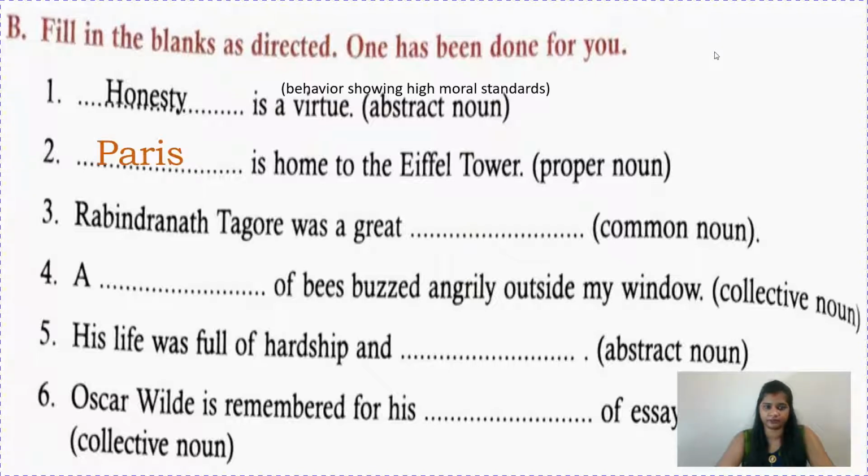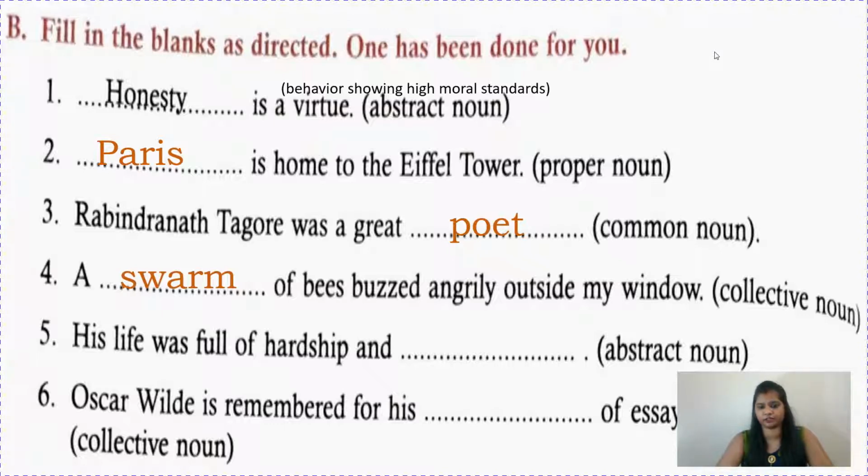It's in Paris. Rabindranath Tagore was a great dash. You have to write here common noun. So we know he's a poet. So poet is a common noun. A dash of bees buzzed angrily outside my window. So what is the collective noun for bees, children? A swarm of bees.